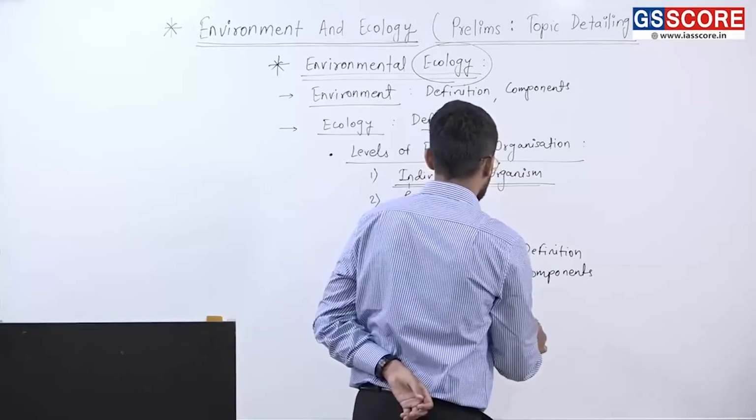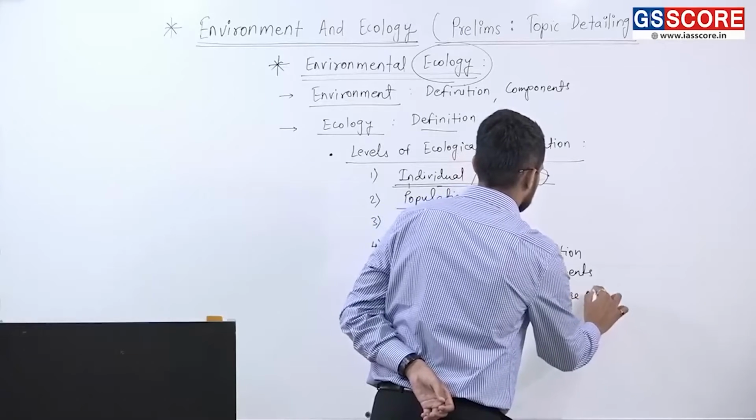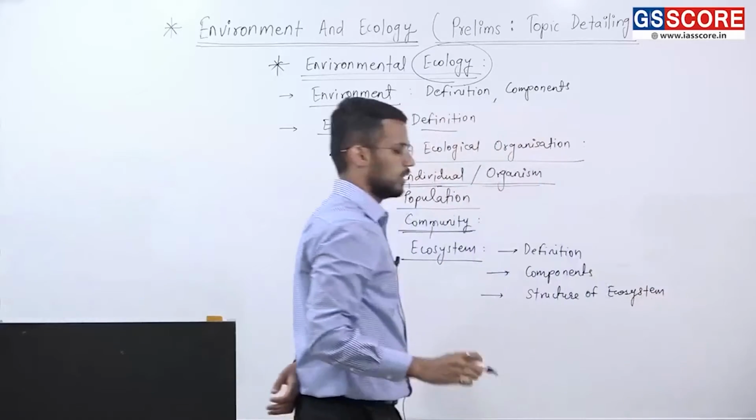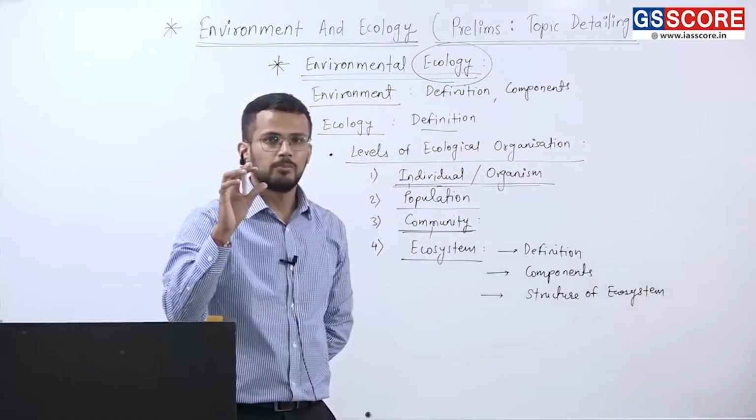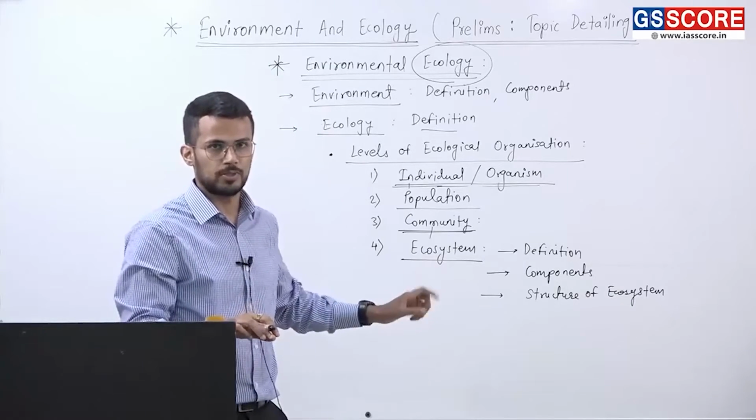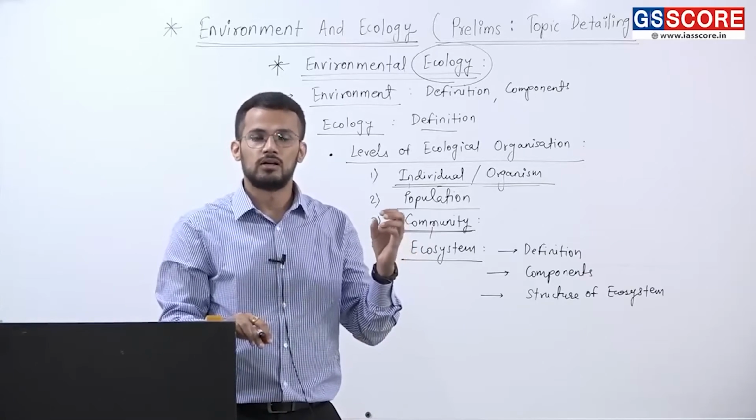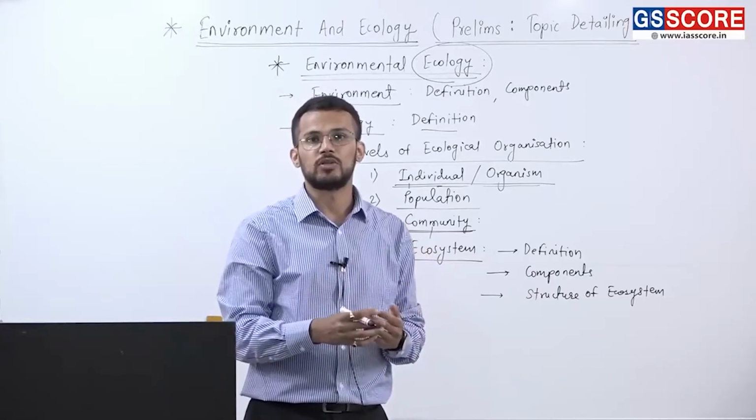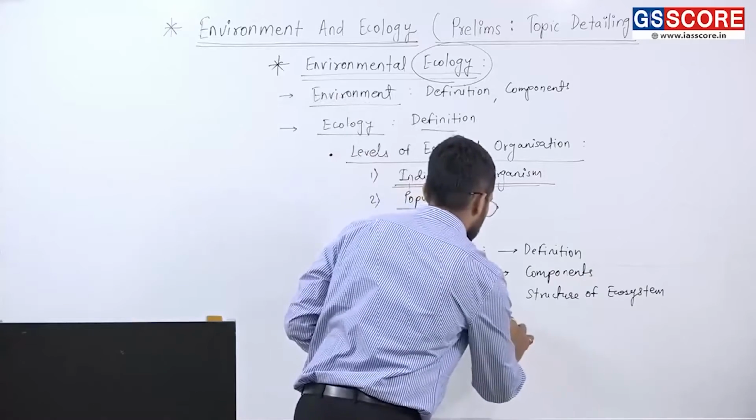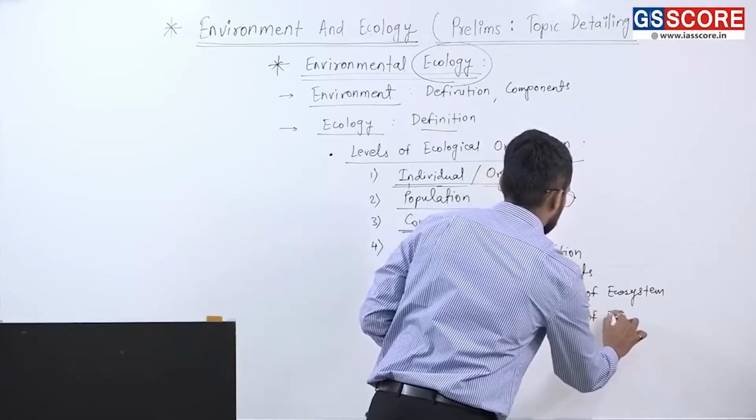Further, we also have to study about the structure of ecosystem. Ecosystem has a peculiar kind of structure. That becomes important from the exam's perspective, because they may ask you which are the different types of organisms involved in that particular structure for a particular ecosystem. So that is third. Next is functions of ecosystem.